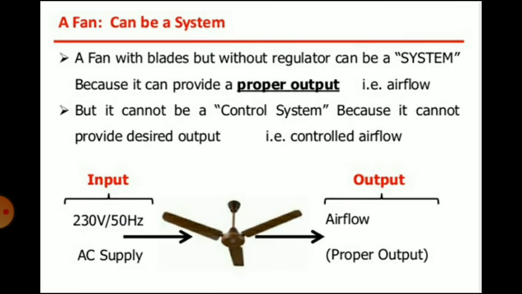A fan can be a system: a system with blades but without a regulator can provide a proper output, that is airflow. You will get the airflow, which is the proper output. But it cannot be a control system because it cannot provide the desired output, that is controlled airflow. So the input is applied to the fan, which is a system, and you will get the airflow only, that is a proper output.